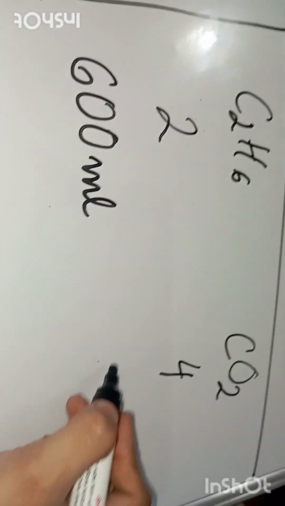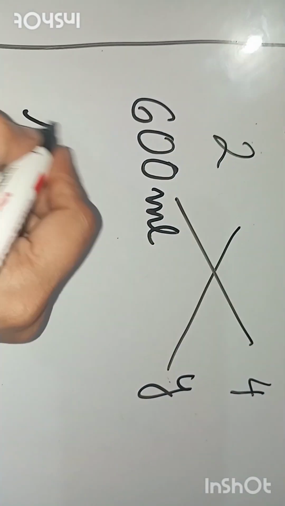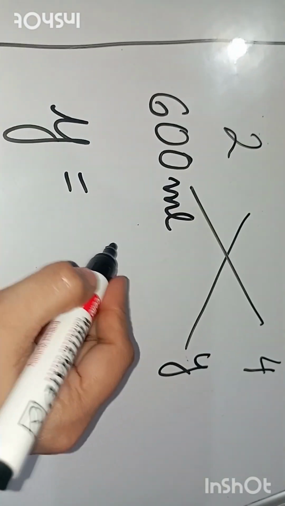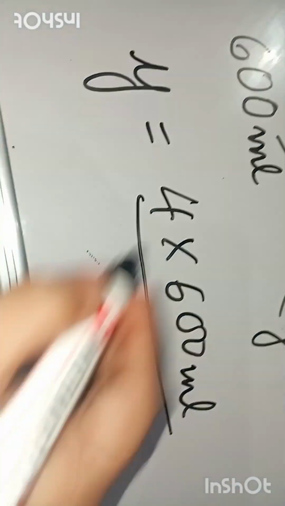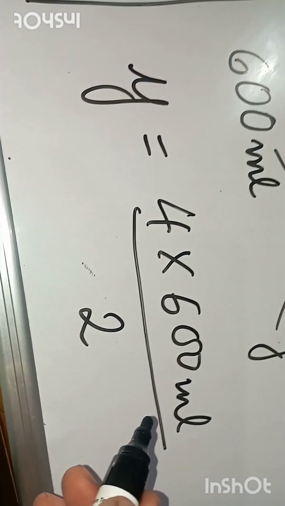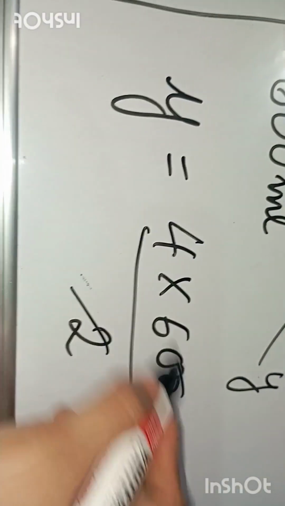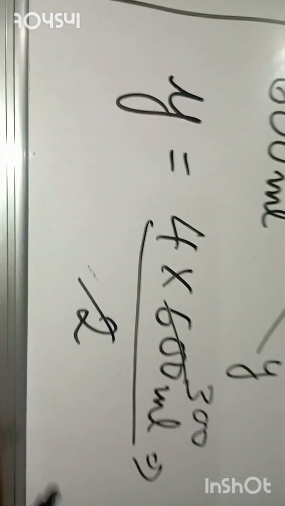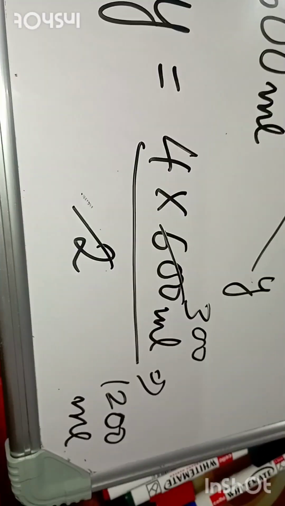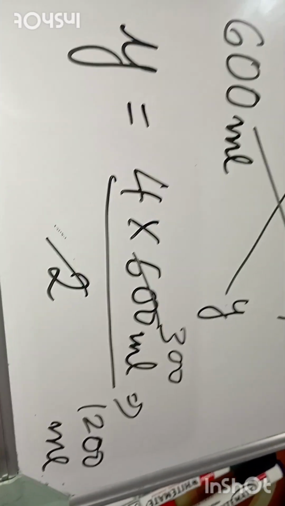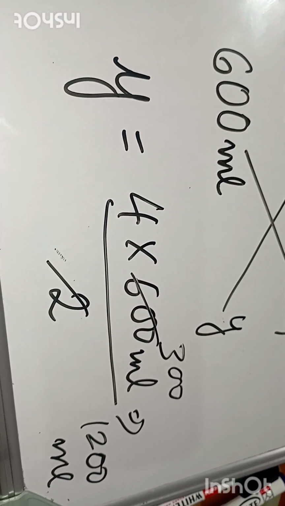The volume of carbon dioxide you have to calculate, suppose we have assumed it as Y. After cross multiplying, what you will get? 4 into 600 ml upon 2. So you can calculate it further now. That will be equivalent to 1200 ml or cc or centimeter cube, either you can write. So the volume of carbon dioxide being formed during the above reaction is 1200 centimeter cube.